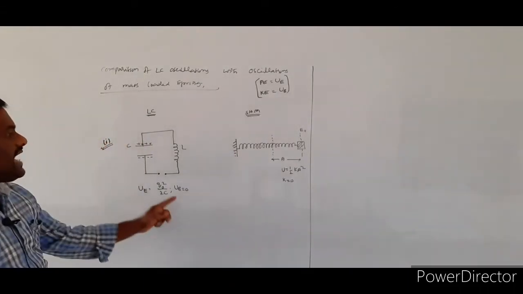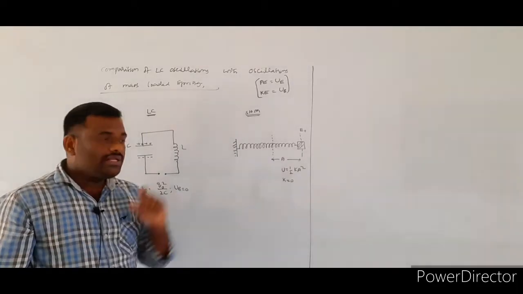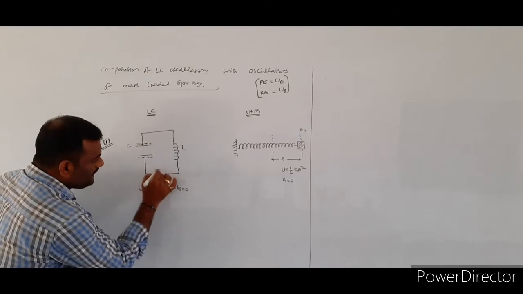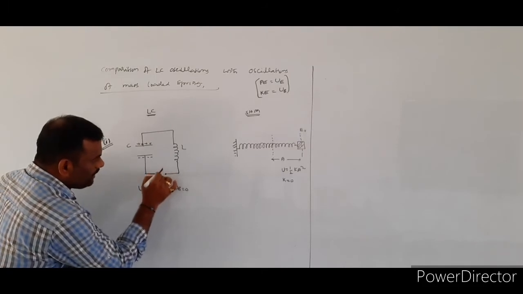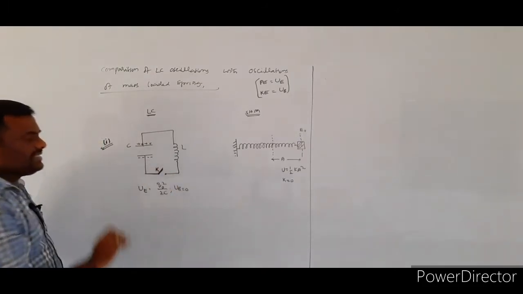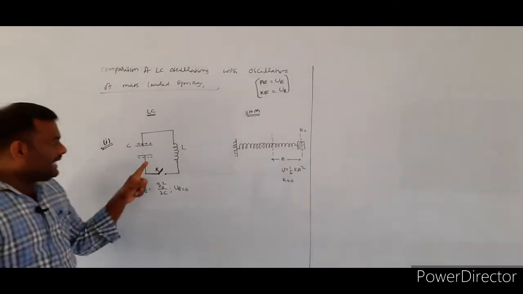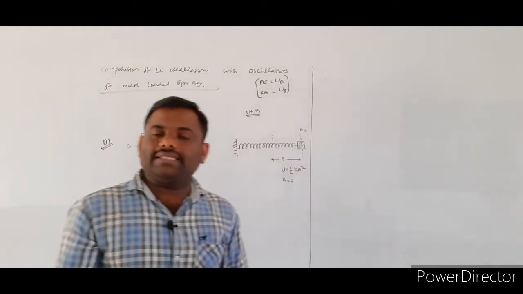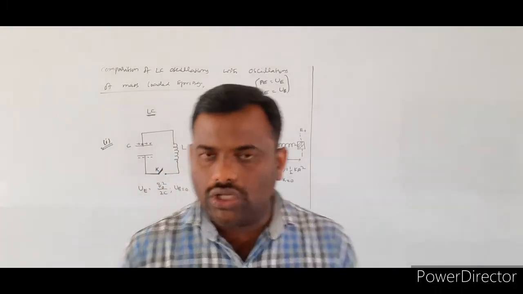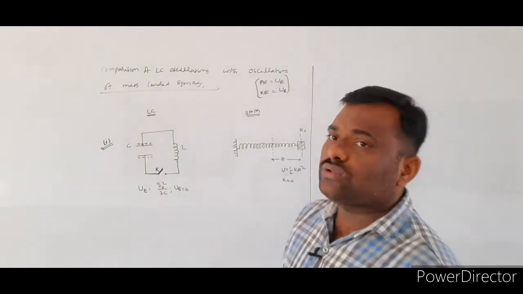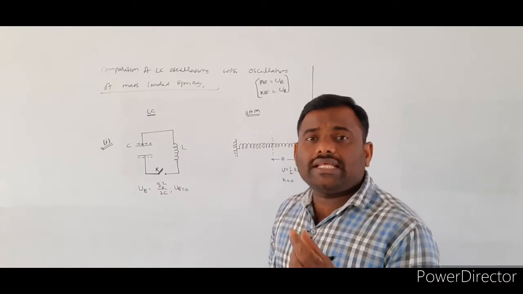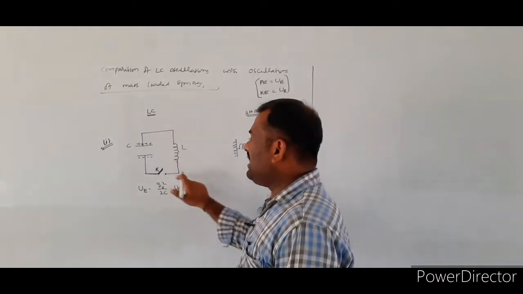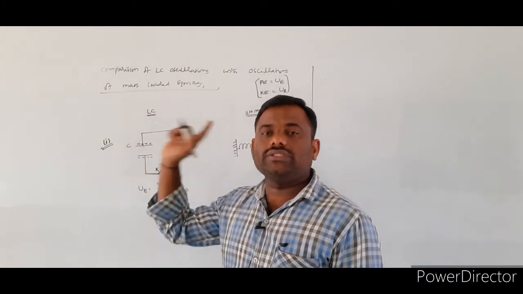So in that, the first diagram will be represented like this. In the first diagram, the key will be open. Whatever the plug key will be, we consider key K, that key K will be open. So whenever the key K is open, will current be flowing through the circuit? No, there is no current flowing through the circuit. Whenever there is no current flowing through the circuit, the energy stored in the inductor coil is equal to 0. Why?